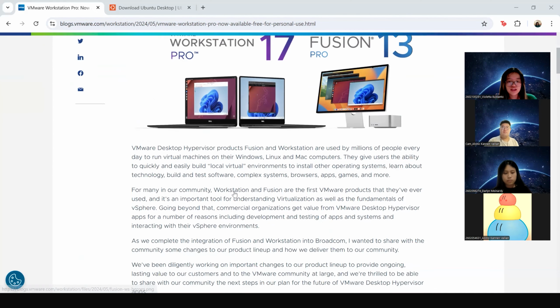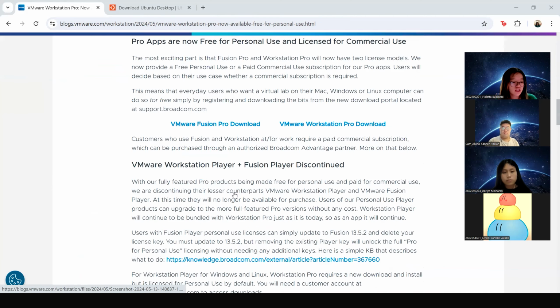And on the website, if you scroll for a bit, you will find two download options. The first one is VMware Fusion Pro Download on the left and VMware Workstation Pro Download on the right. VMware Fusion Pro is actually for Mac OS. But since you're using Windows, we will choose the one on the right.